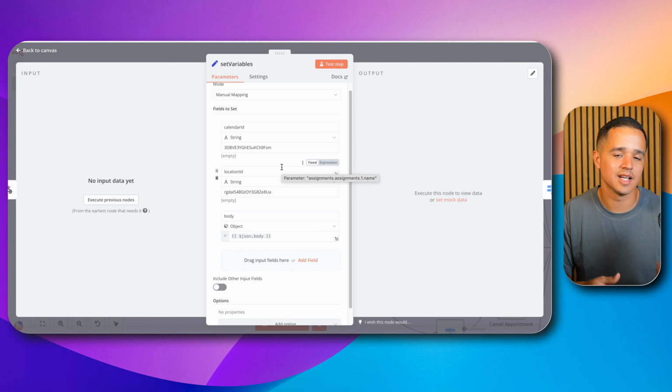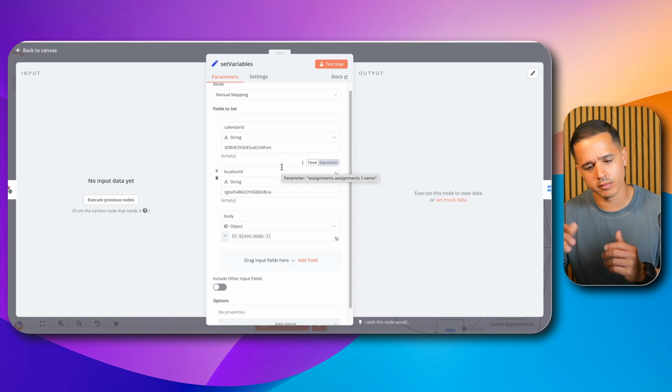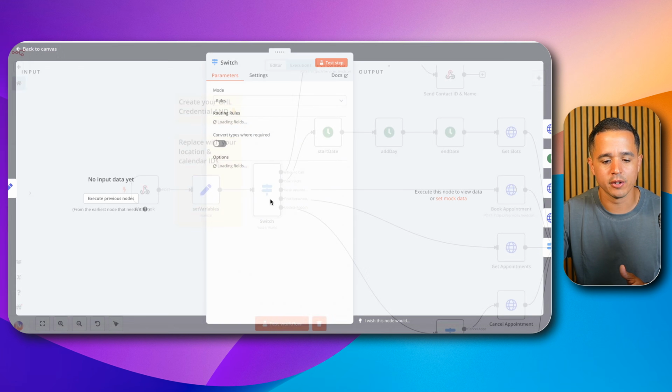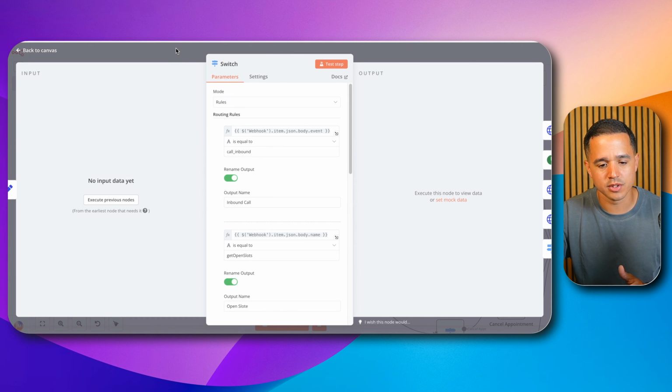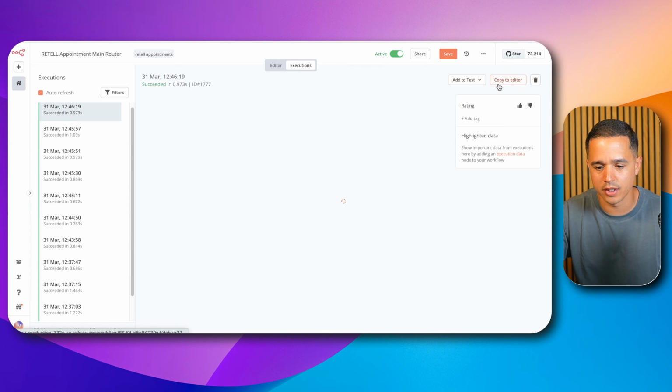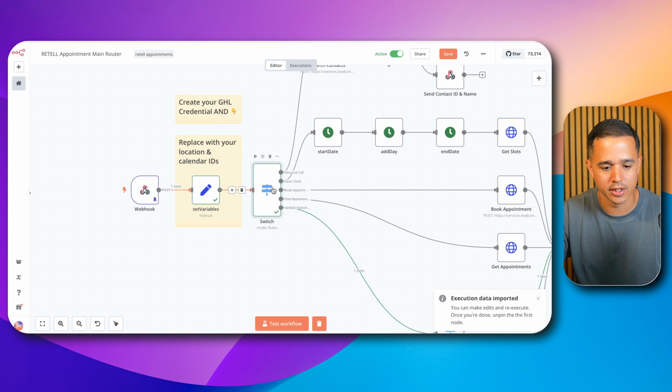And so we're just setting it in one spot in order to reuse them in the future. So if we come into here, we have this switch node, and this switch node is sort of a router. What this switch node is doing, if we pop it open, is looking at the specific body. Let's see if we can pull up a prior execution. I'm going to pull this up and copy this to the editor so we have some data we're working with.